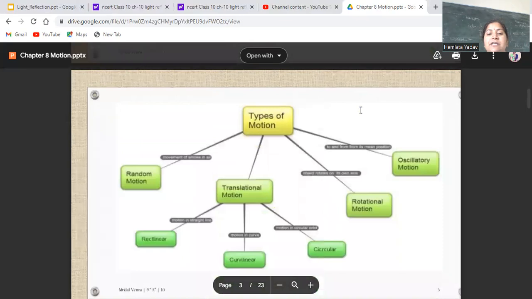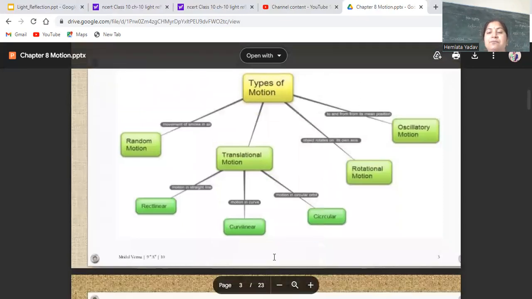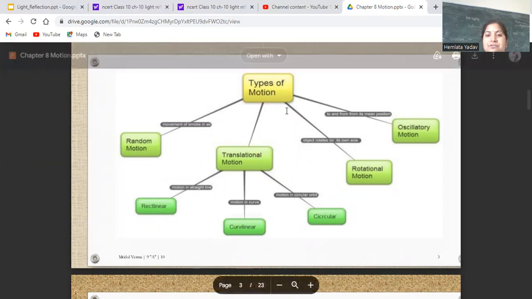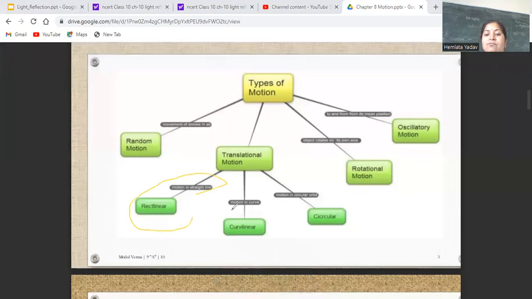Now types of motion. We can see there are many types of motion: random motions, rectilinear motions, translational motions, curvilinear, circular. These are translational motions. So motion in a straight line is rectilinear. Motion in a curve is curvilinear. Motion in a circular orbit is circular. And when an object rotates on its own axis, it is rotational motion. And to and fro from its mean position is oscillatory motion, like pendulum motion.